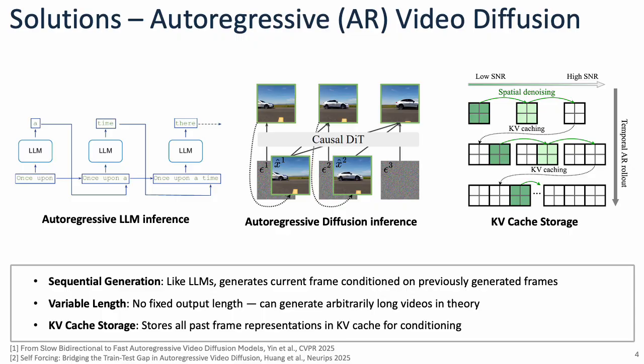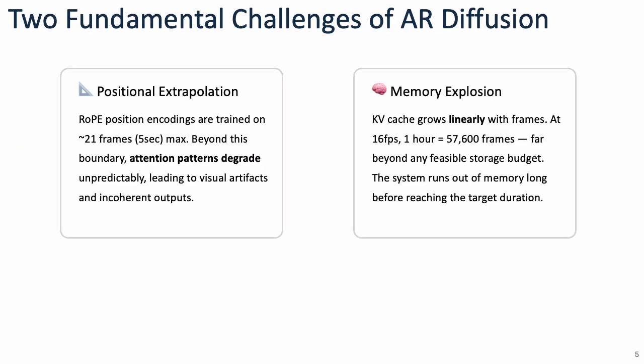Autoregressive diffusion offers an alternative. Like a language model generating tokens sequentially, it generates video one segment at a time. Each new segment is conditioned on past frames stored in a key-value, or KV, cache. But this introduces two challenges. First, RoPE must extrapolate beyond the short temporal range seen during training, causing attention patterns to degrade. Second, the KV cache grows with every frame. At 1 hour, it would need to store tens of thousands of frames.